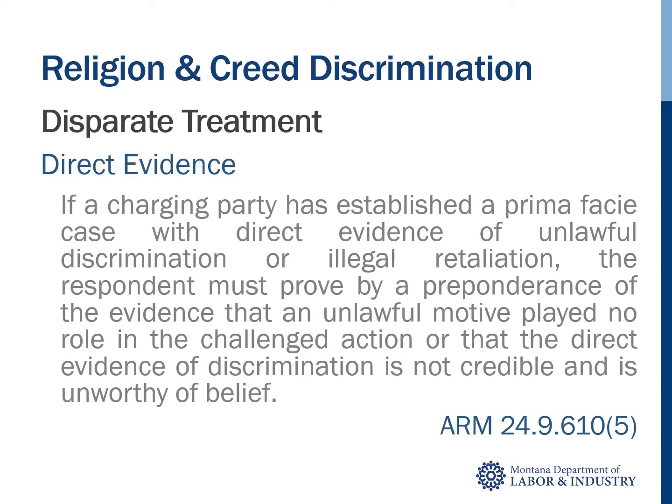It is important to note that the administrative rules of Montana change this analysis a bit in the event that there is direct evidence of discrimination. When there's direct evidence, there is no shifting burden, but rather the respondent must prove by a preponderance of the evidence that an unlawful motive played no role in the action it took against charging party. In the alternative, the respondent can prove that the direct evidence is not credible and unworthy of belief. An example of direct evidence would be a text message from a hiring manager to an applicant that they hired the successful candidate because he attends the same church or mosque as the company's owner.